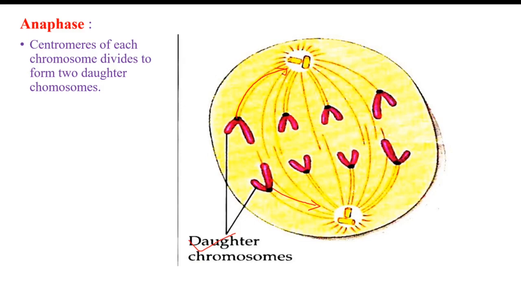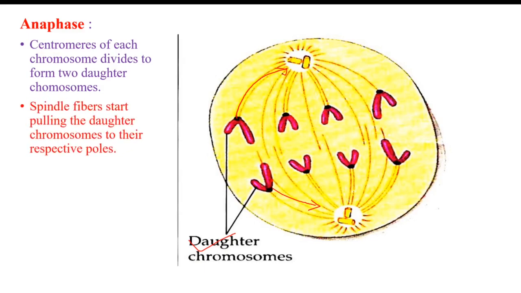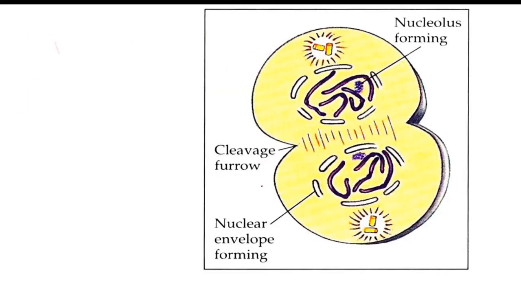So anaphase is a stage in which the centromere of each chromosome divides and they form the daughter chromosomes. The sister chromatids are now called daughter chromosomes. Spindle fibers start pulling these daughter chromosomes to their respective poles. So anaphase is a stage where the pulling of the daughter chromosomes is seen.